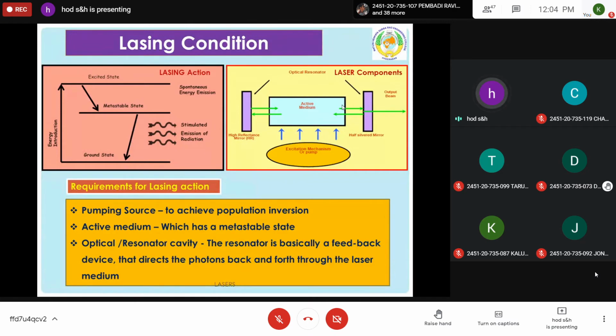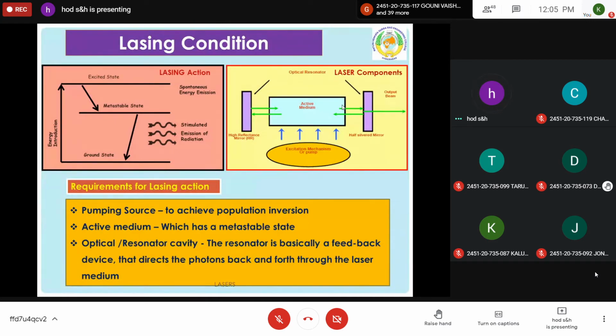And also to confine the laser beam, you need a resonator cavity, so that the laser is produced only in the direction where you need it. Otherwise it scatters all around. This is not required. It will not serve the purpose. So you need a resonator cavity, an optical resonator, which consists of a high reflecting surface on the left side and a partial reflector on the right side. A fully reflecting mirror and a half reflecting mirror on either side of the active medium.